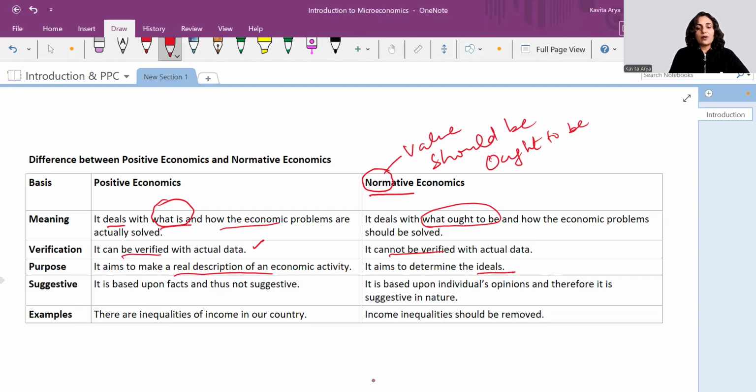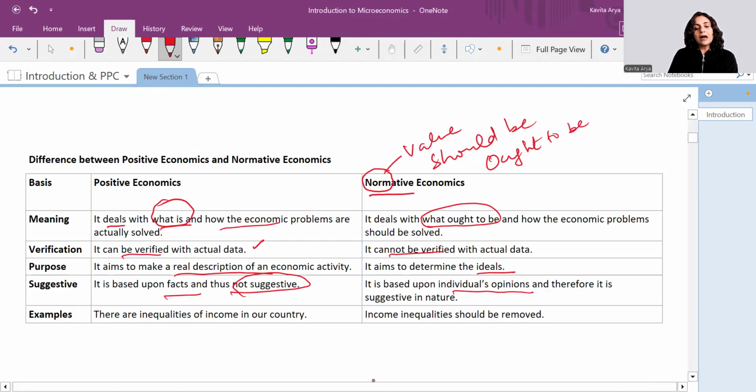Suggestive: positive is based upon facts and thus is not suggestive in nature, but normative is based on individual's opinion. Many economists have portrayed it should be like this, it should go that way. So wherever the term should and ought to be comes, that relates to the normative aspect of economics.